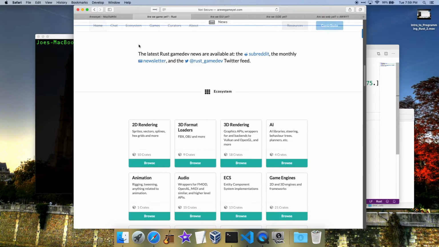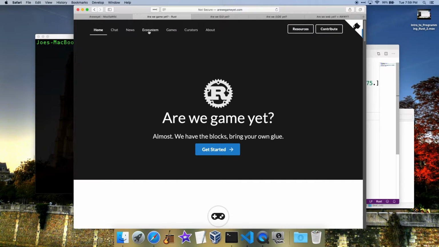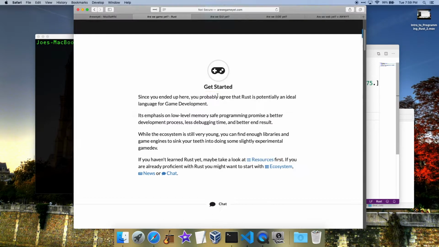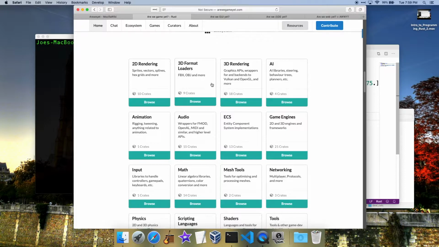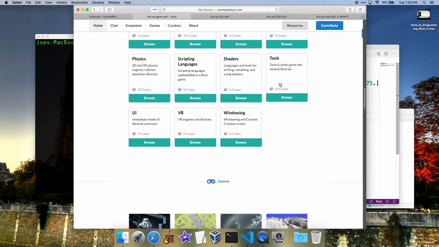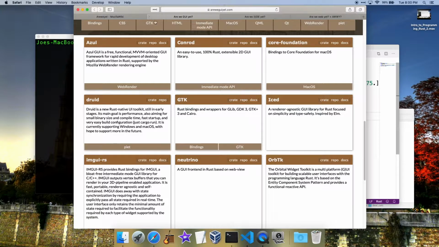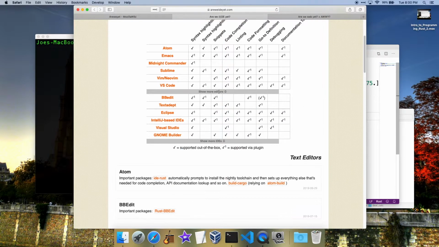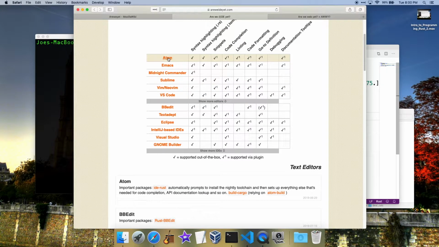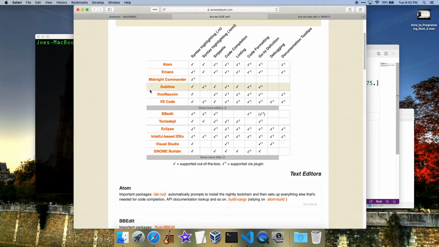You can get some news here. Anyway, Rust is good for games, but it's such a new language, there isn't much of an ecosystem for it yet. But it's getting built up, and this site's really fun to follow just to see how things are going. Are we GUI yet? Graphical user interface updates. IDE. So this is just showing which text editors and integrated development environments, which are fancier editors, have abilities for Rust.